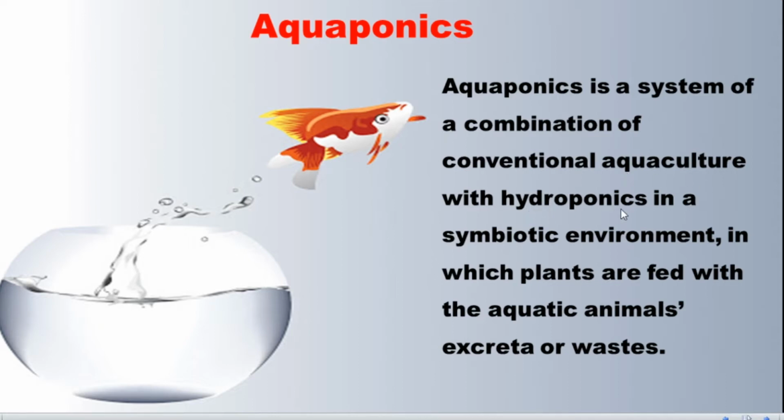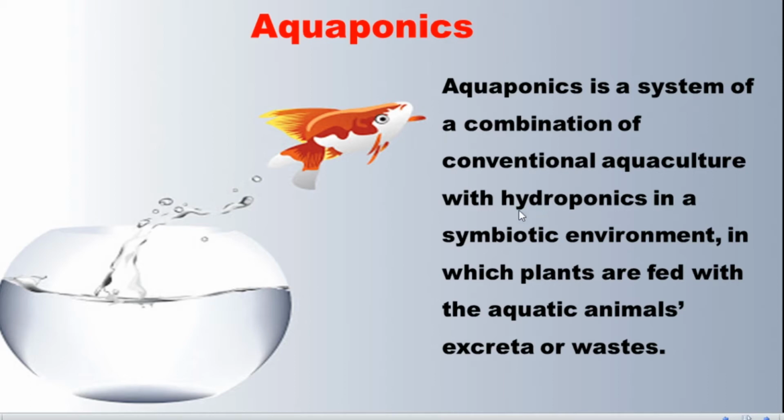Hydroponics is nothing but the cultivation of plants using water, without soil. The plants are able to grow without soil, the water is used for cultivation of certain types of plants, and the water contains all the minerals necessary for the growth of the plants.